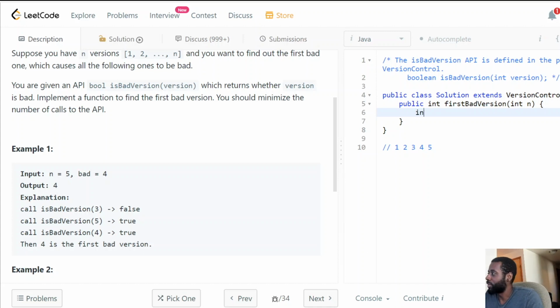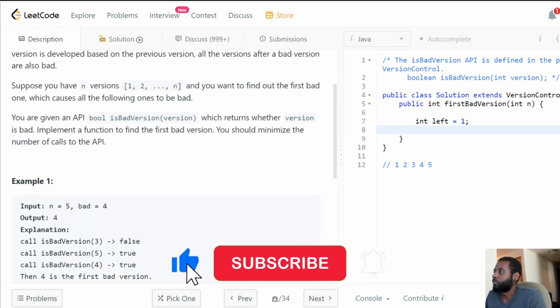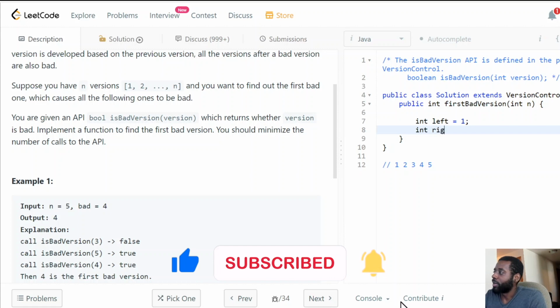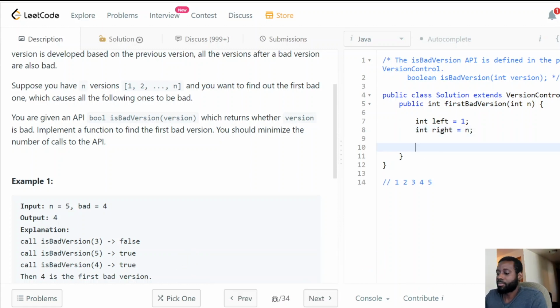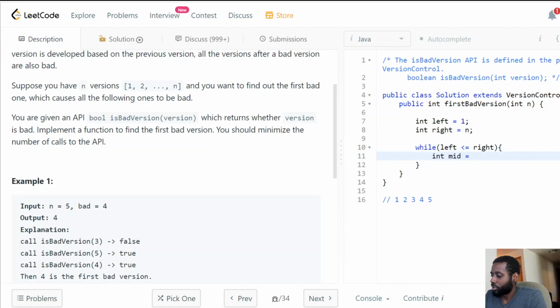So the code is going to be relatively simple. It's a standard binary search. The left, our lower bound, is 1, because it starts from version 1. And the right boundary is n, because it goes up to n. And we have our while loop, pretty standard binary search, while left is less than or equal to right. We calculate our middle element.